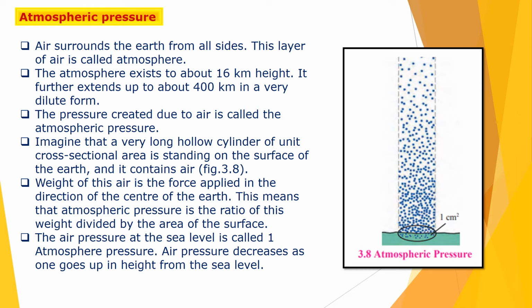This means that atmospheric pressure is the ratio of this weight divided by the area of the surface. So the air pressure at sea level is called 1 atmospheric pressure. And the air pressure decreases as one goes up in height from sea level. Means as from sea level we are going up, the air pressure decreases.